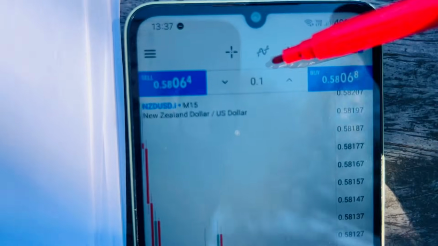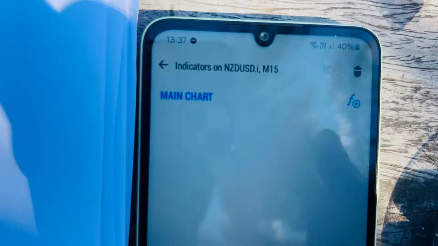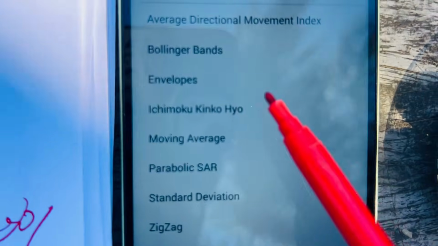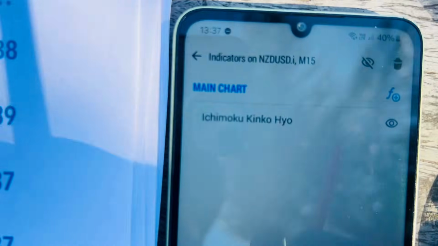I'm sharing this so that you understand what you need to do. Now, what you're looking for here, you must make sure that you click this F icon over here. Once you click that F icon, you add this indicator. You click here, you add this indicator here. Once you've added it, you can also click fill, click save, and go back.